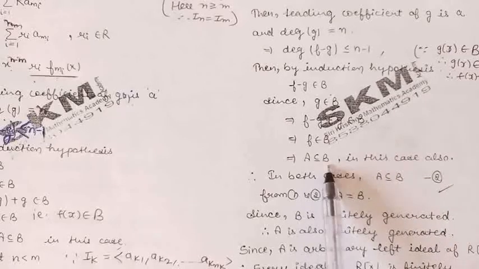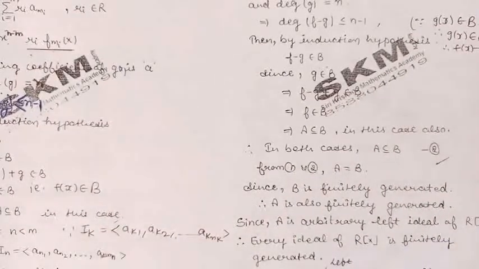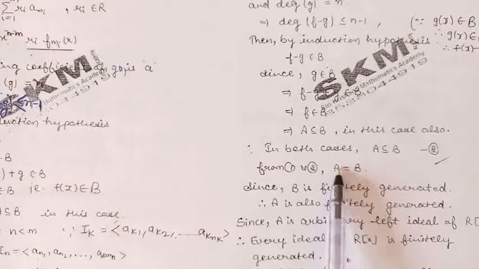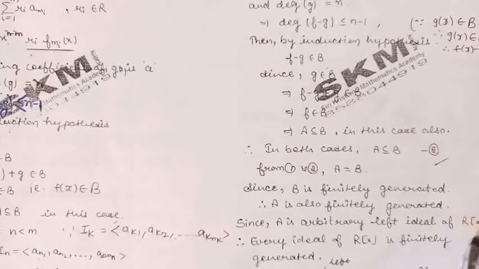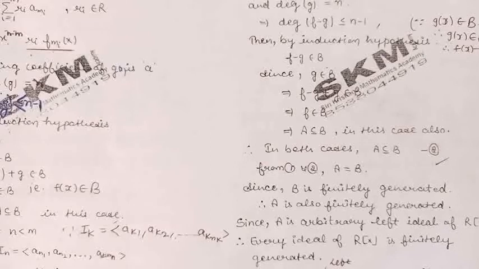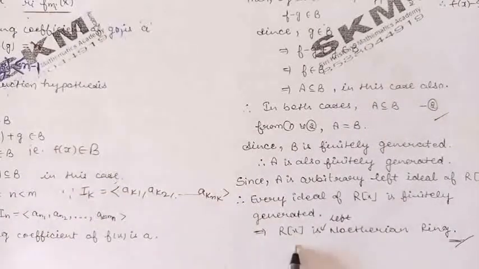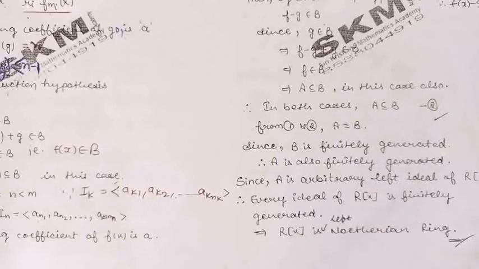Now A is contained in B, and B is contained in A, so we can say that A is equal to B. Now B is finitely generated, so A will also be finitely generated. A was an arbitrary left ideal taken from the polynomial ring R[x]. So we have proved that every ideal of this polynomial ring is finitely generated. So this proves that the polynomial ring R[x] is a left Noetherian ring. So this completes the proof of Hilbert's basis theorem.